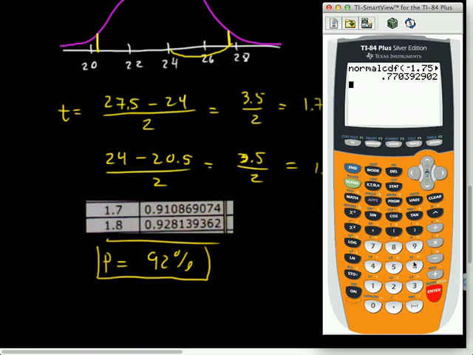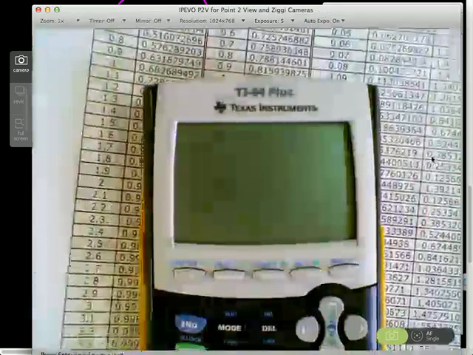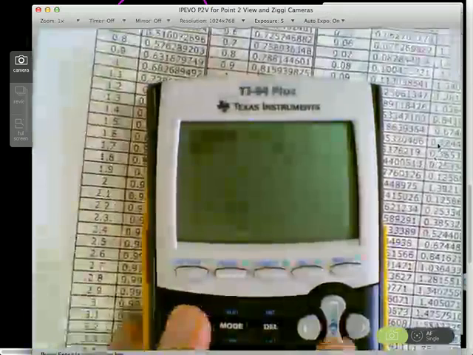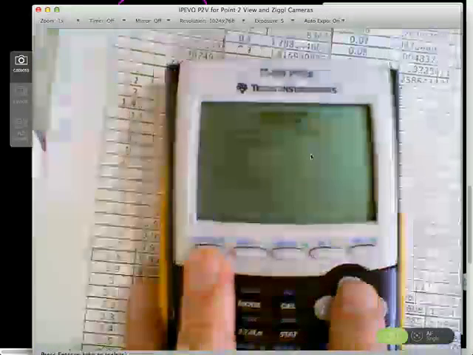Nope, that didn't work. Let me see if I remember. I thought it was CDF that I wanted. I just don't remember what all the inputs were.